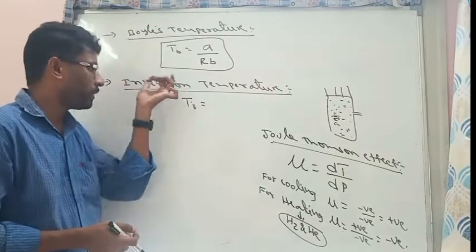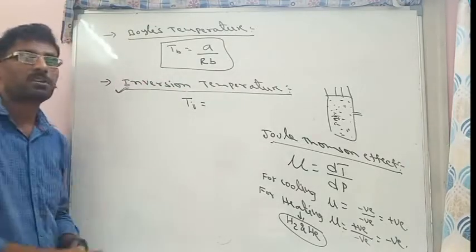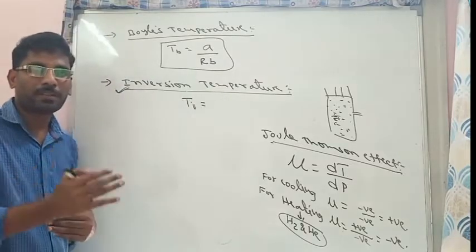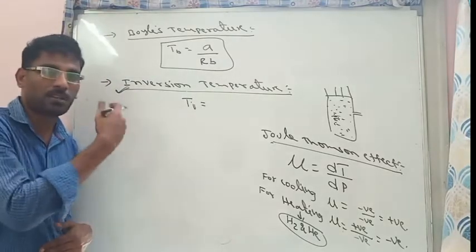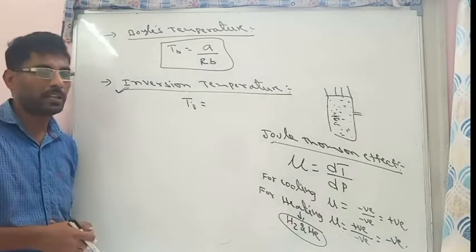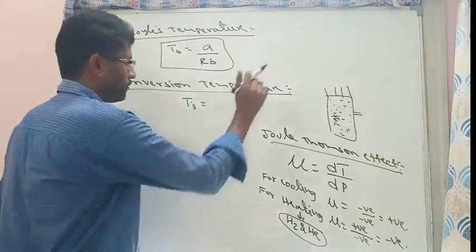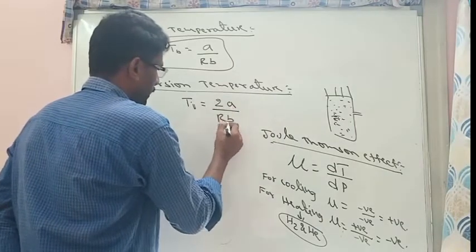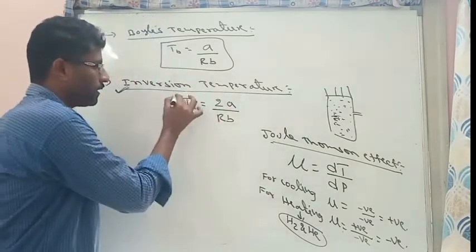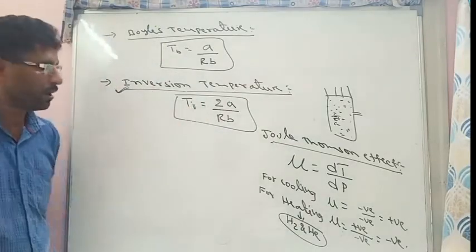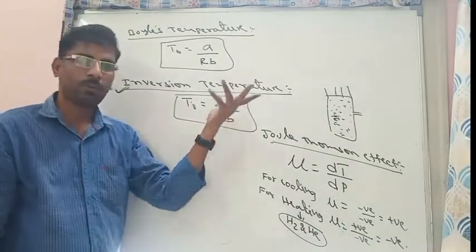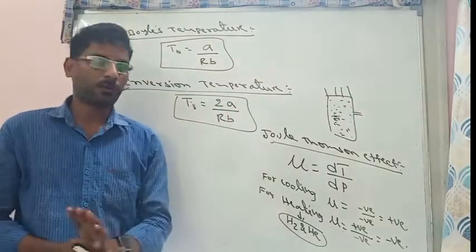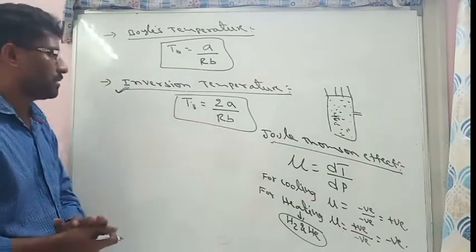So that particular temperature is called inversion temperature. Inversion temperature statement: the temperature at which gases neither show cooling nor show heating. So the inversion temperature value will be 2a by Rb. It is the formula of inversion temperature. Again, all these values are constant. a and b are van der Waals constants. a is a pressure constant, b is a volume constant. Already we know, R is the gas constant.